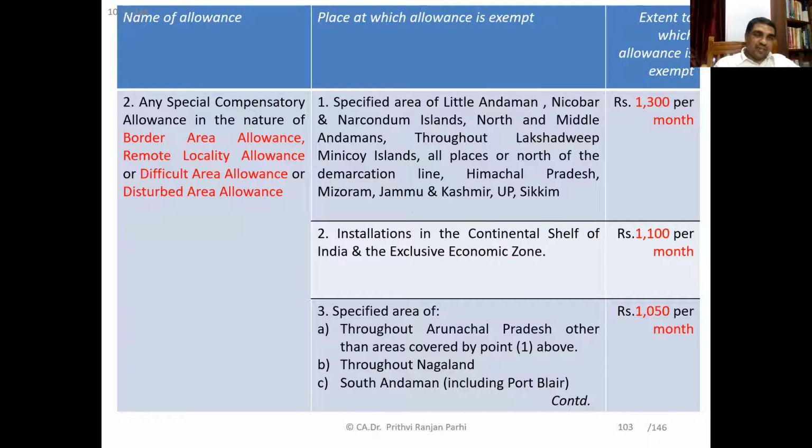Then one more type of allowance you can read here in the first column. This is any special compensatory allowance in the nature of border area allowance, remote area allowance, difficult area allowance, or disturbed area allowance.